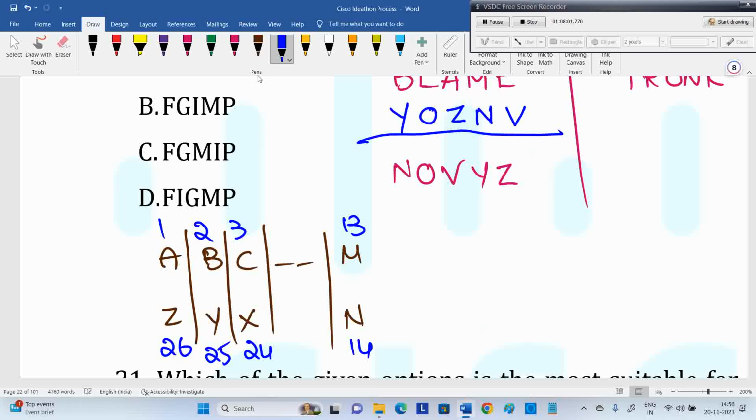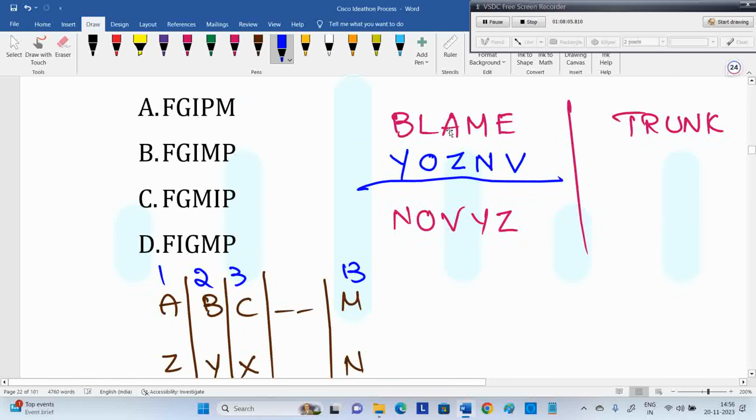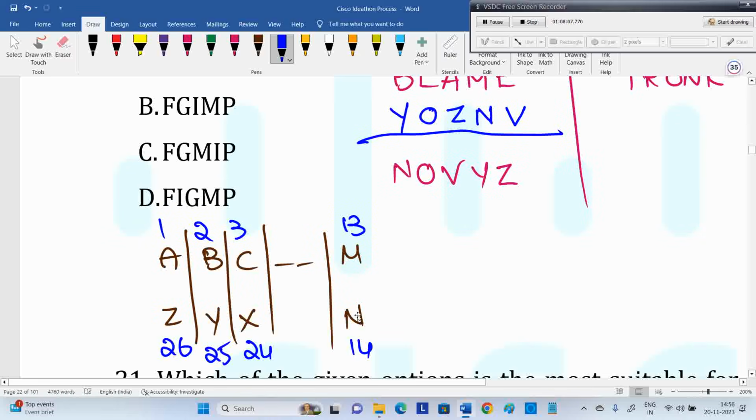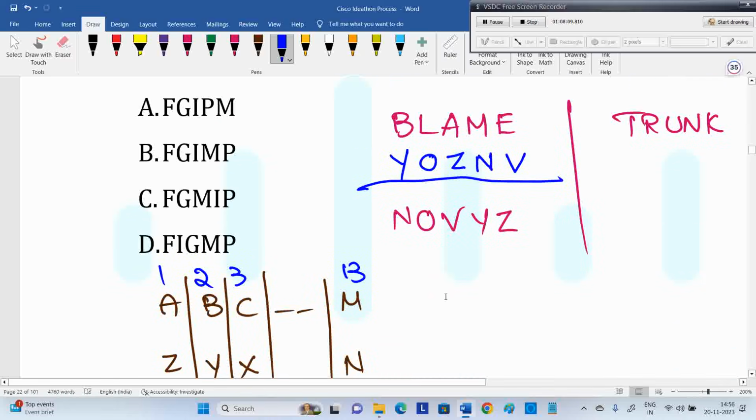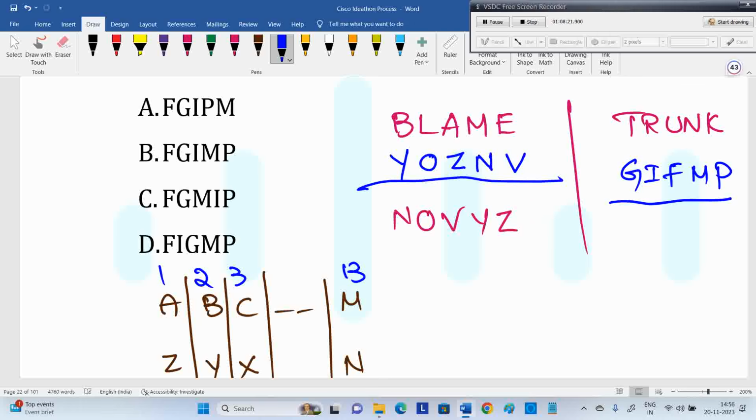Vertical is opposite pairs. For B, opposite pair is Y. For A, opposite pair is Z. For M, opposite pair is N. Those are opposite pairs. For T, opposite pair is G. For R, it is I, Indian Railways. F, Fun. For N, it is M. Kings 11 Punjab. For K, it is P. So, if you put it in alphabetical order, first F, then G, then I, then M, then P.